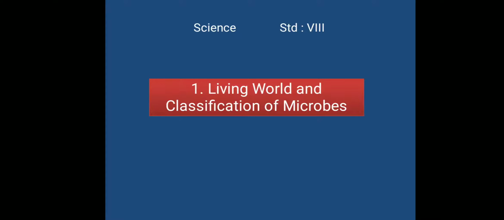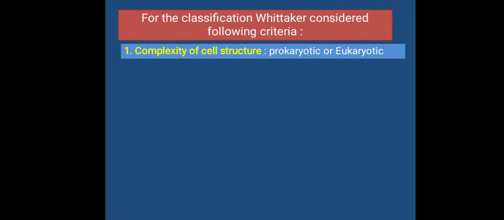Hello everyone. Standard 8 Science Chapter 1 Living World and Classification of Microbes. Till now we have learned Whittaker's 5 kingdom system of classification. Let's revise it. For this classification, Whittaker considers some criteria and these are number 1 complexity of cell structure.